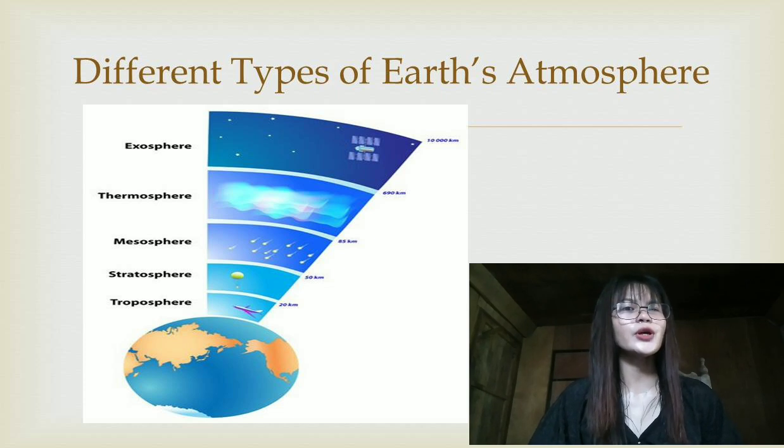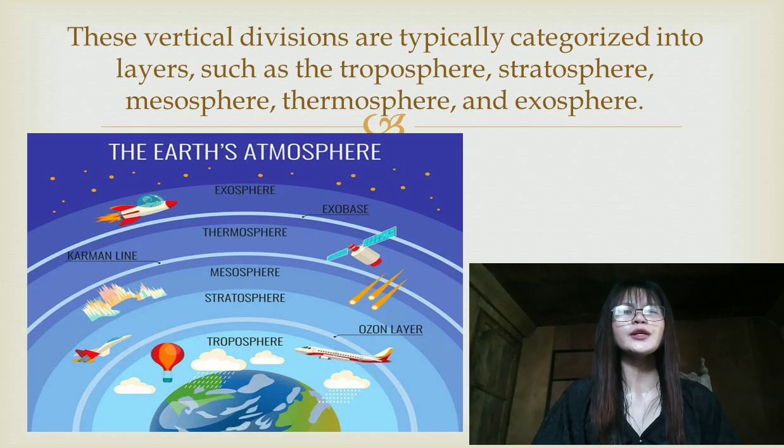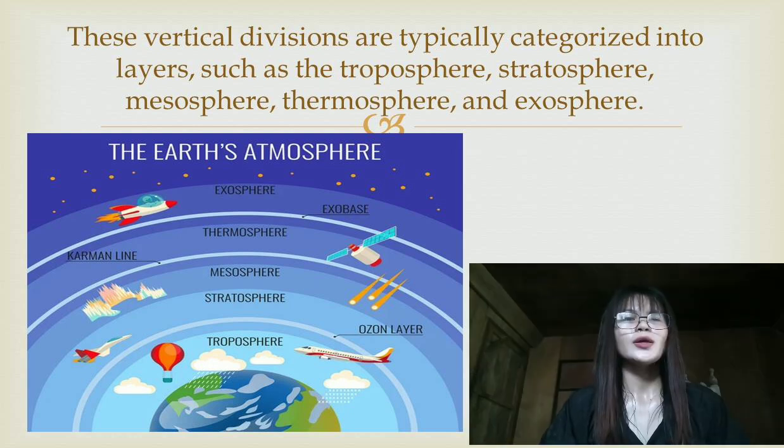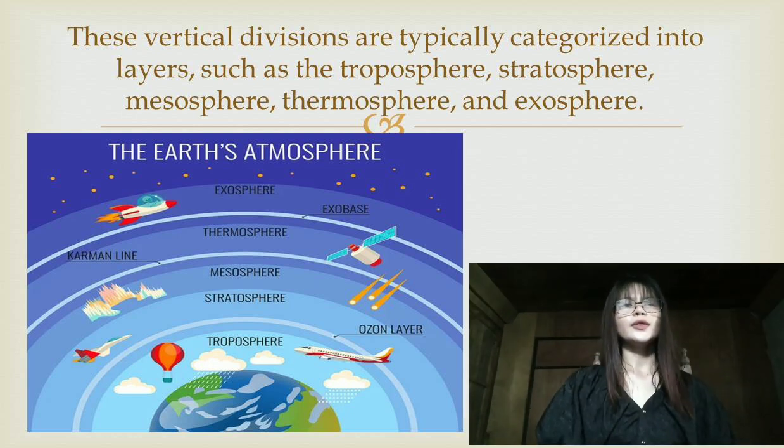So what is this vertical division? Vertical division in the context of atmospheric science refers to the stratification or layering of different properties of the atmosphere with altitude above the Earth's surface. This division occurs because the atmosphere is not uniform. It varies in temperature, pressure, density of gases, and other characteristics depending on altitude. This vertical division is typically categorized into layers, such as the troposphere, stratosphere, mesosphere, thermosphere, and exosphere.